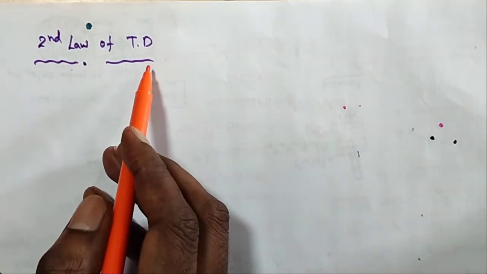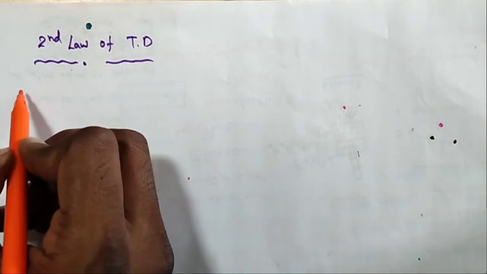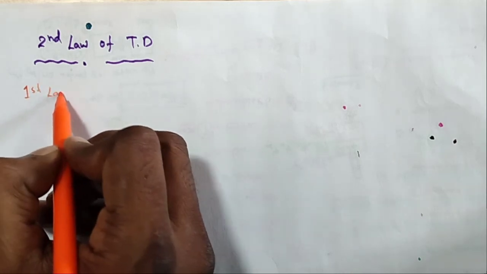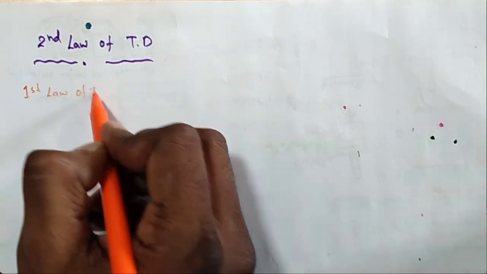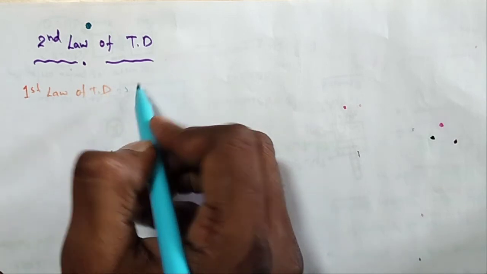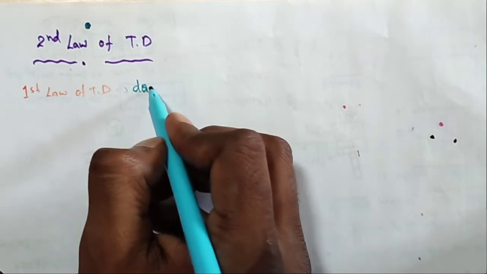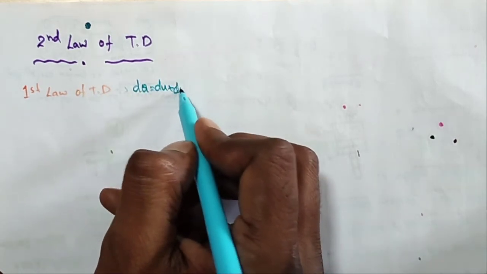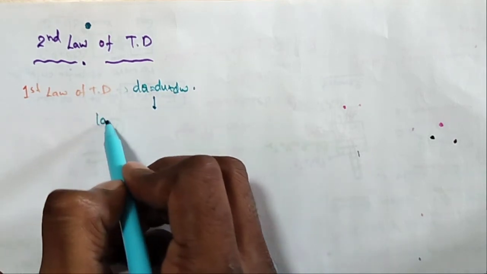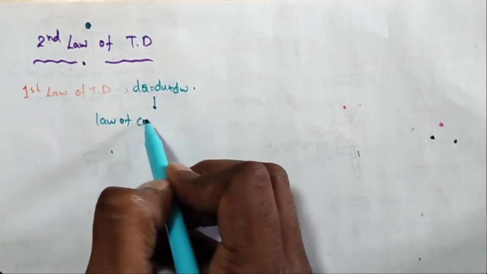Second law of thermodynamics. So we know the first law of thermodynamics. What is the equation of the first law of thermodynamics? dq is equal to du plus dw. It explains the law of conservation of energy.